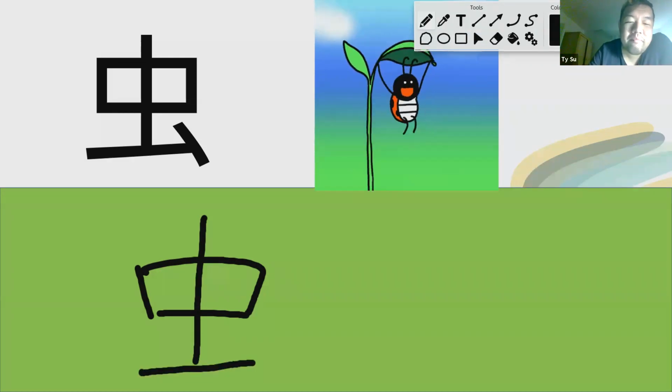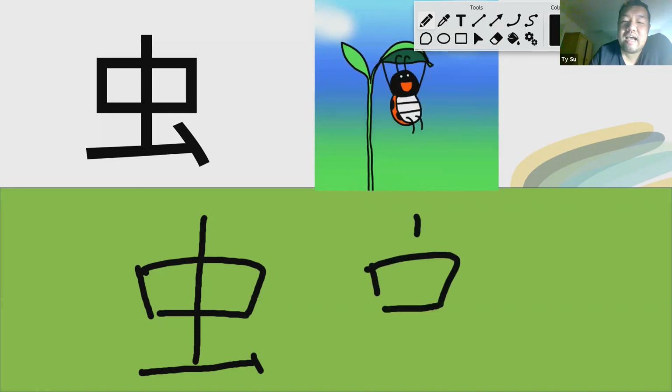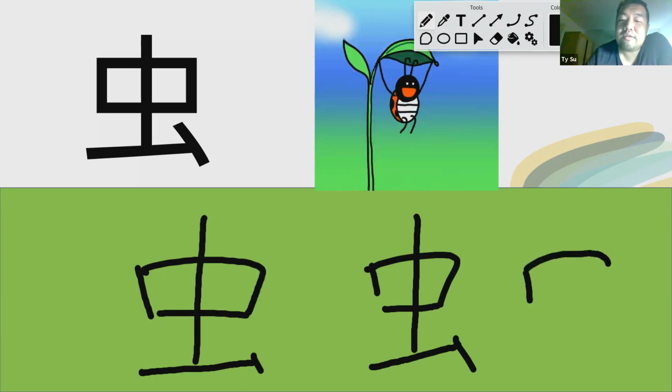And then we give the bug a little shoe, right? So the bug head, antennae, two big eyes, a huge leg with a little shoe. So that is a bug in 虫, right? 1, 2, 3, 4, 5, 6.